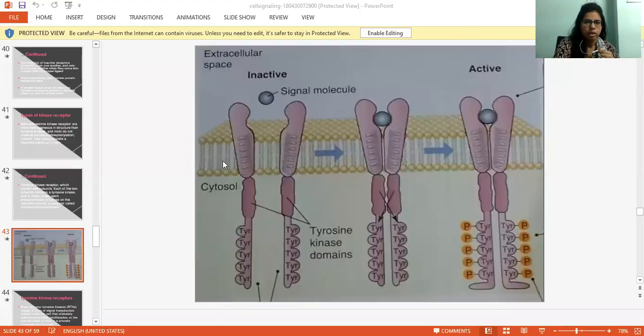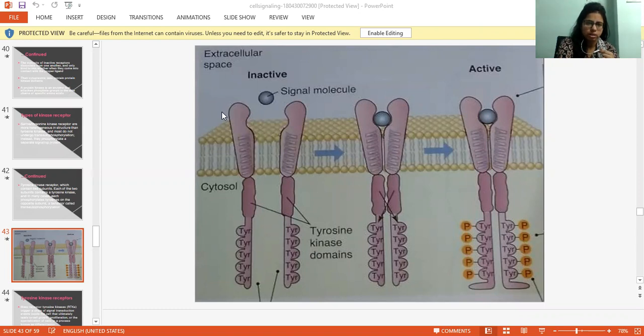Here you can understand the tyrosine kinase receptor by this diagram. So here I am sharing the screen of the presentation. This is the tyrosine kinase. These are the two subunits, which are right now inactive because no signal molecule has been attached to this receptor.